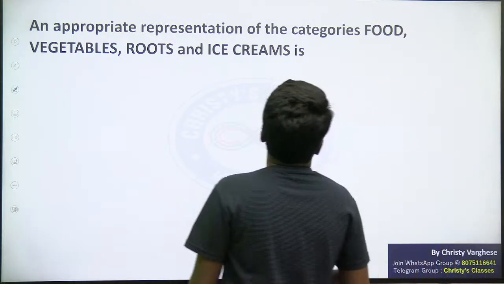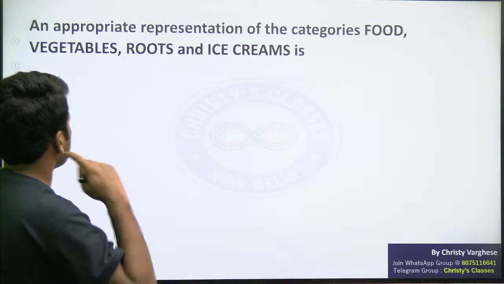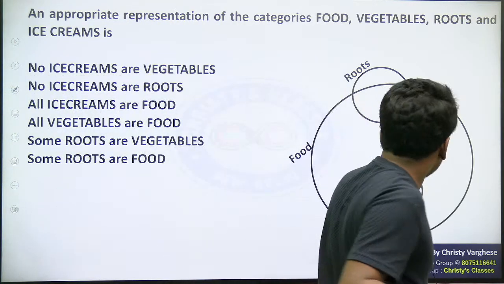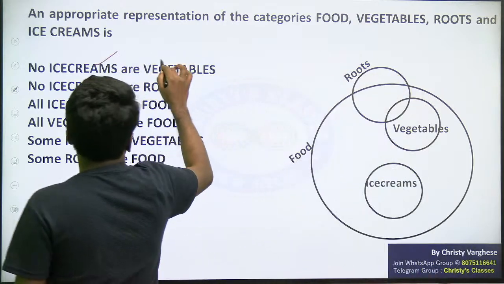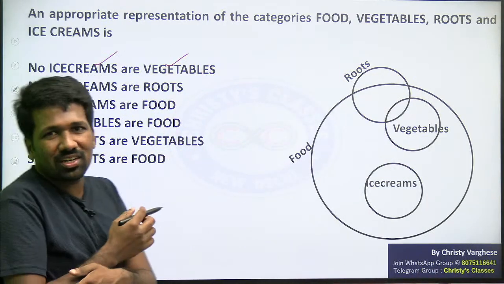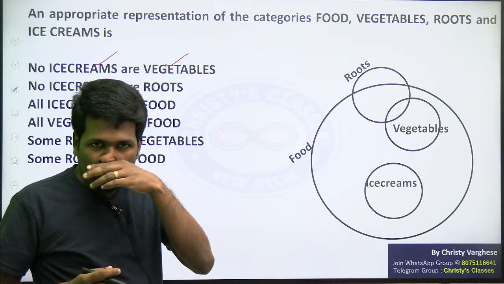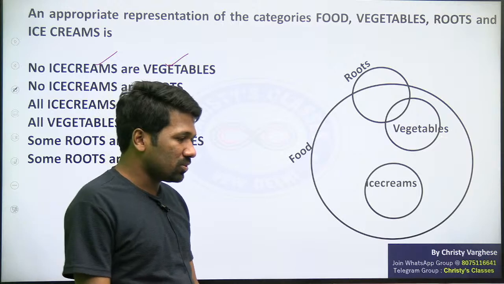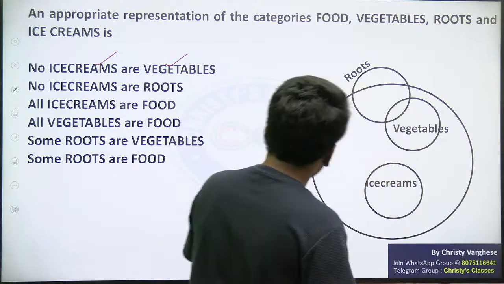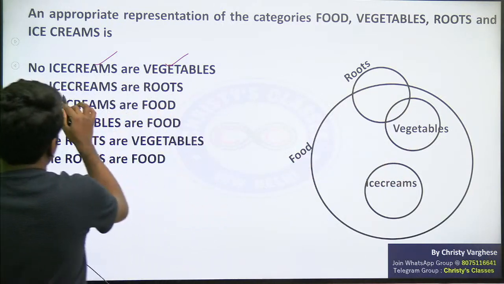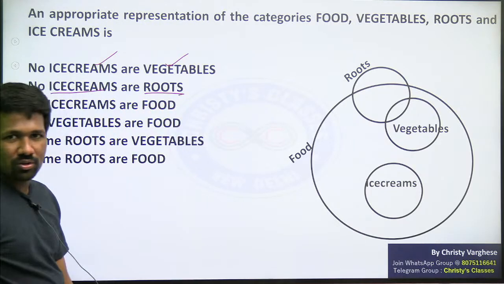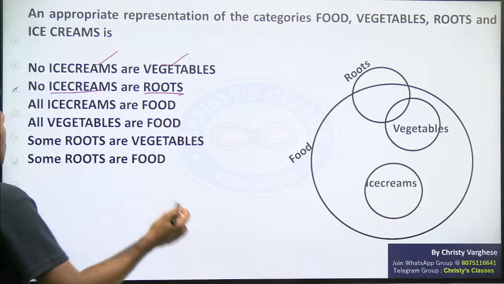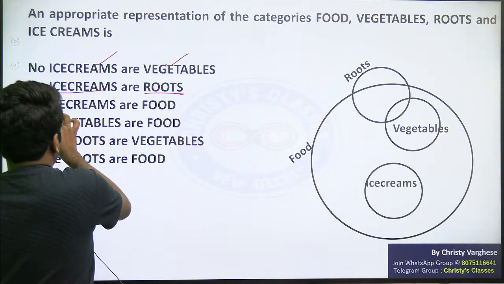Okay, an appropriate representation of the categories food, vegetables, roots and ice creams. So this is the connection you can establish. No ice creams are vegetables, no? Ice cream set and vegetable set does not have any intersection. Some ice creams are not vegetables or all ice creams are not vegetables. So none of those relation holds. So no ice creams are vegetables is correct. No ice creams are roots, no? Ice cream is not grown on root or it is not a type of root. So that is also understood, I guess.